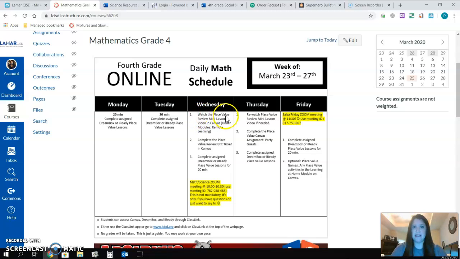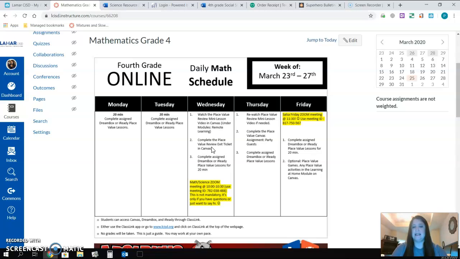It says watch the place value review mini lesson video. That's here in Canvas under modules. So we're going to be clicking on modules and going to the remote learning section. After you watch that, you're going to do the exit ticket. That's in Canvas, just kind of like how we would do when we were in school, in class.